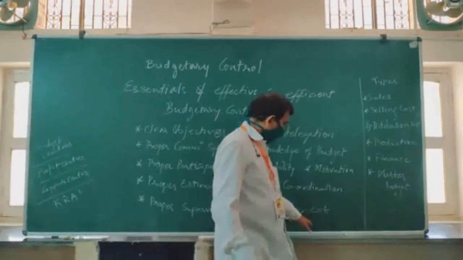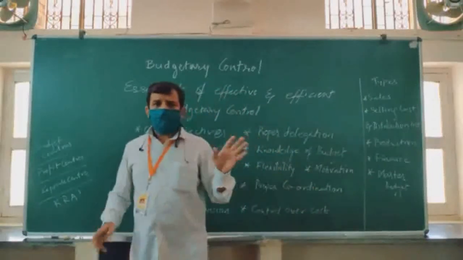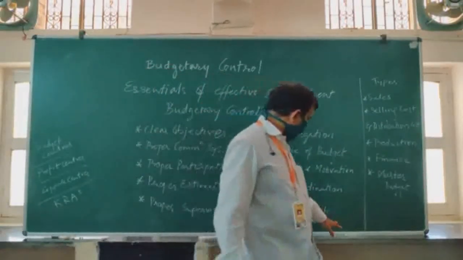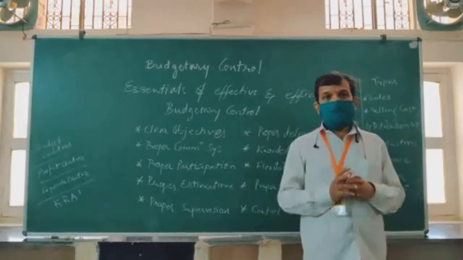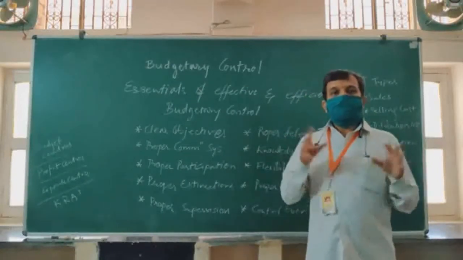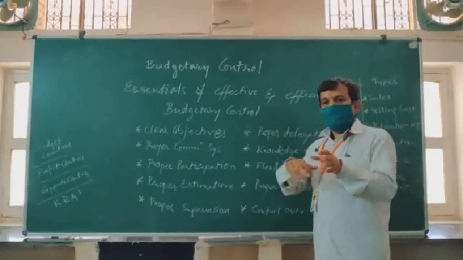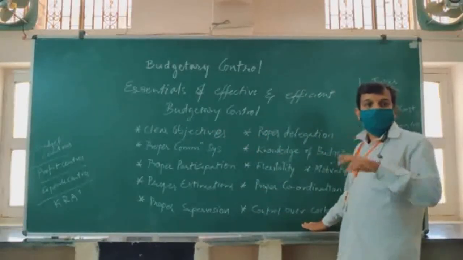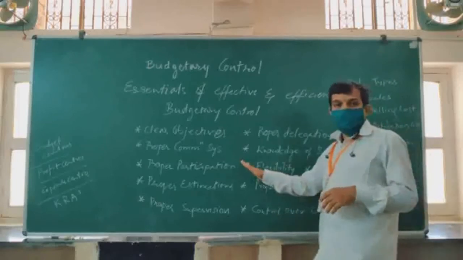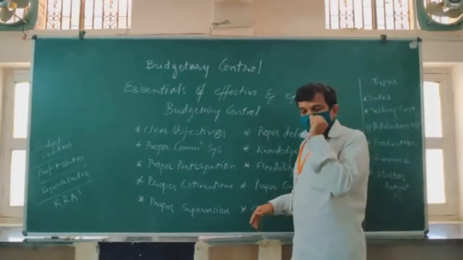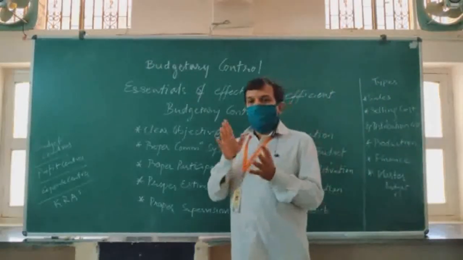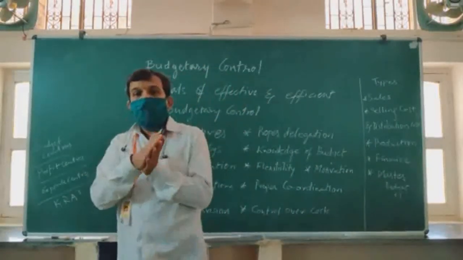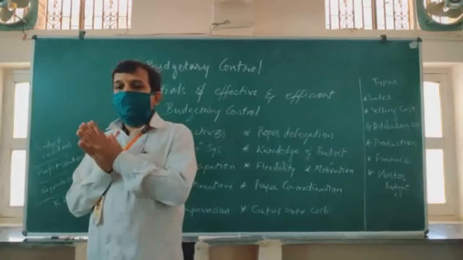Then control over the cost. This is very necessary, and management usually finds this very attractive also. When you say we are controlling cost, the management feels happy, and you get the support of management. But in reality also, whenever we save on any expenditure, it is, in other words, the generation of revenue.